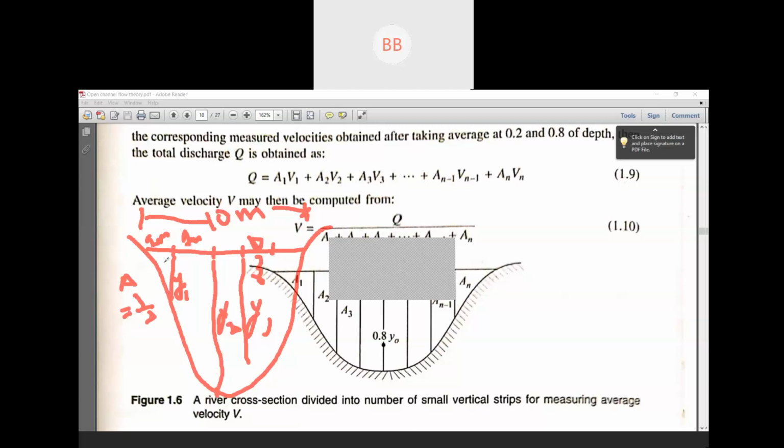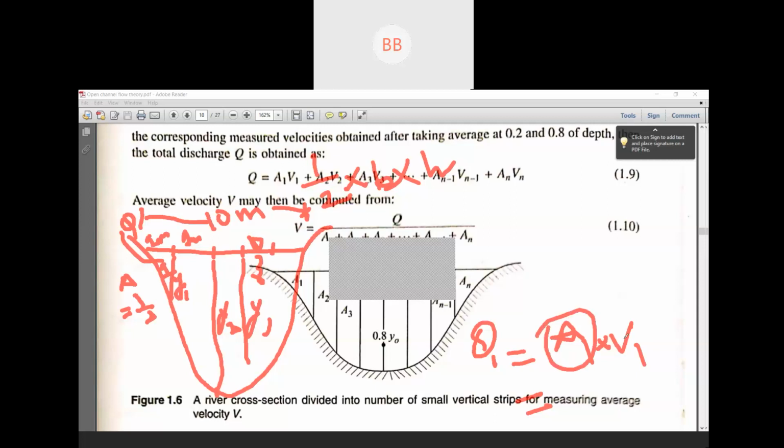Okay, so our aim is to find out the discharge for each section. So for q1, or section 1, we need area 1 into velocity 1. For area we are going to use half into base into height, area of a triangle. Half base is 1 meter and your height is y1, that is the depth of flow. Then you find out area 1, then we need to find out velocity.